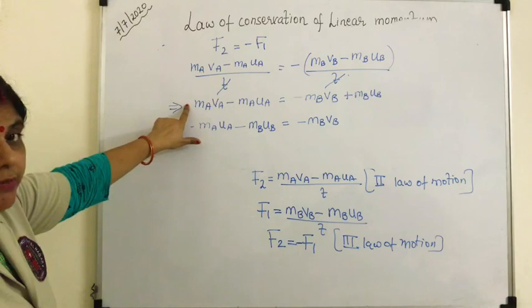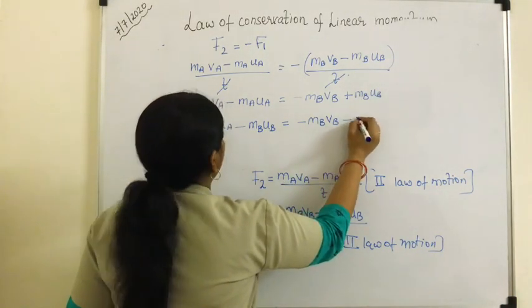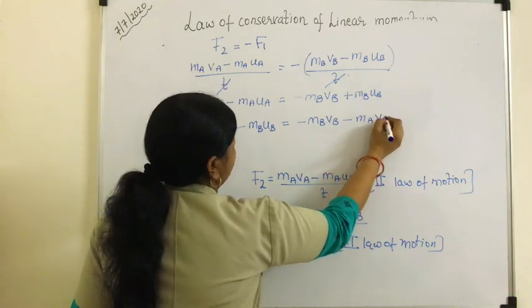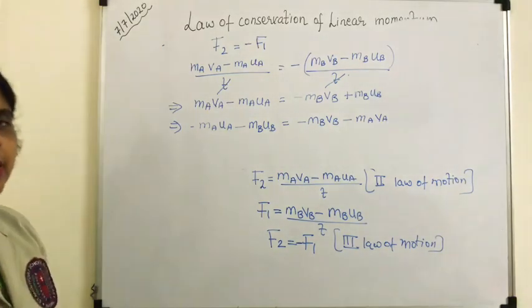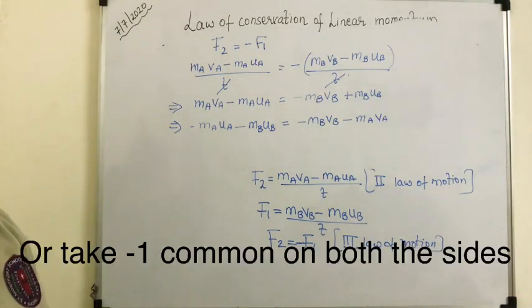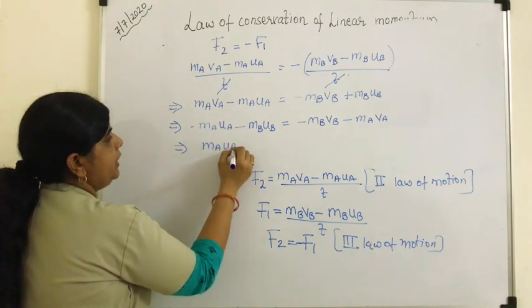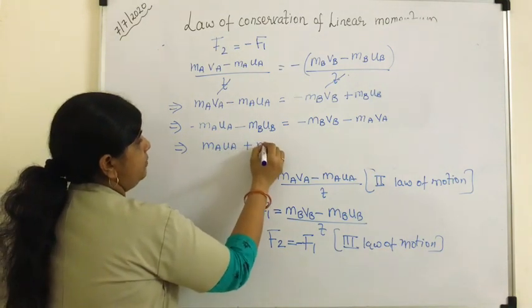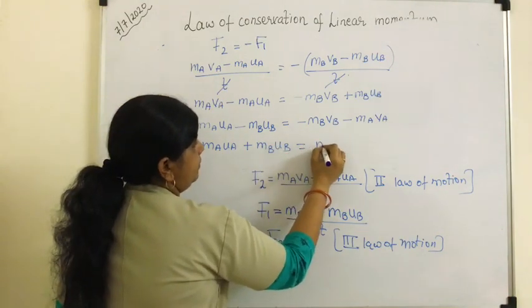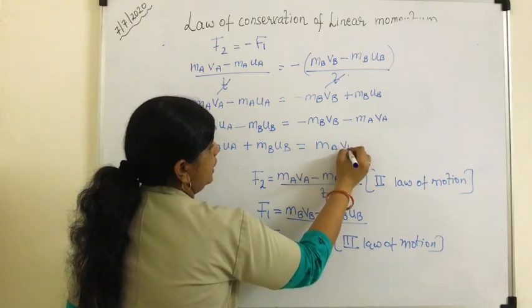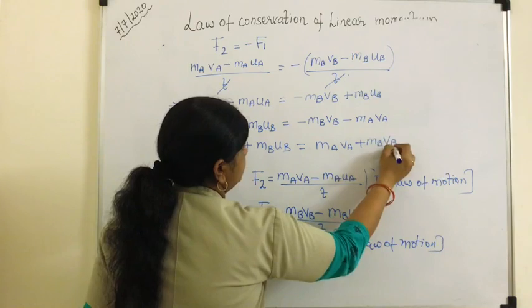So this is positive, and when you transpose it, this will become negative, minus mA vA. Children, can you see with all the terms there is a negative sign. So I will divide the entire expression by a negative sign so that you get mA uA plus mB uB is equal to mA vA plus mB vB.